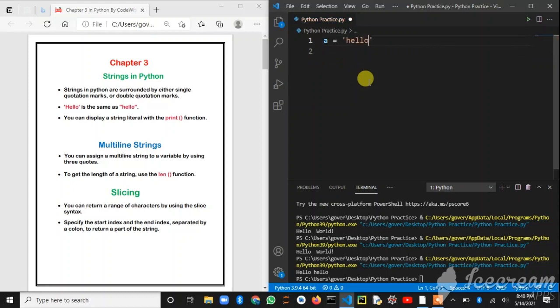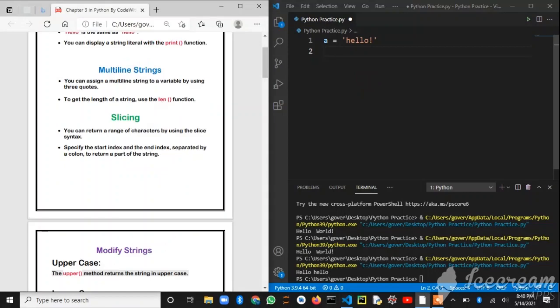Let's move on to our next one, that is slicing. I'll show you with an example. You can index a string from start to end. What is indexing? I'll tell you now. A string is indexed, which means it is counted with numbers starting from 0, so H is 0, E is 1, L is 2, L is 3, O is 4.